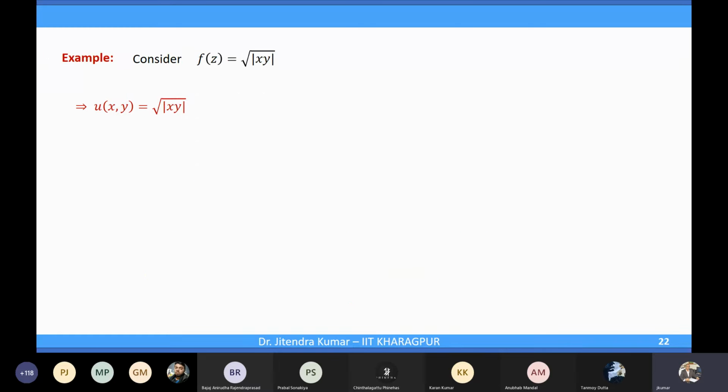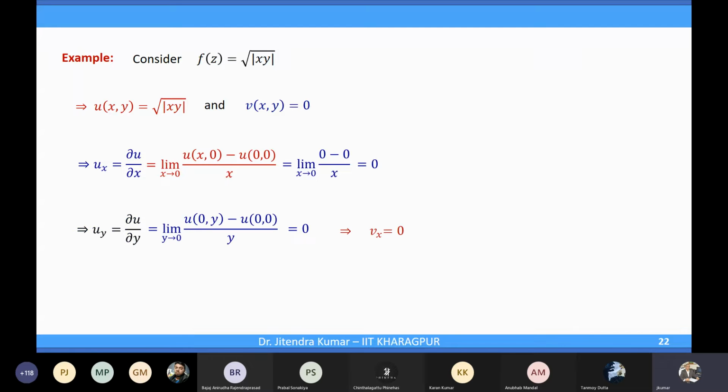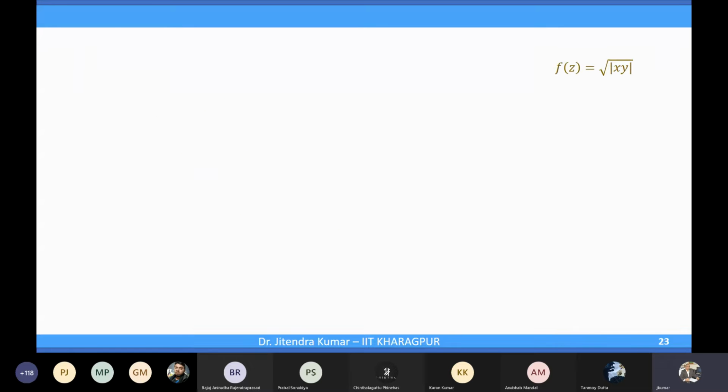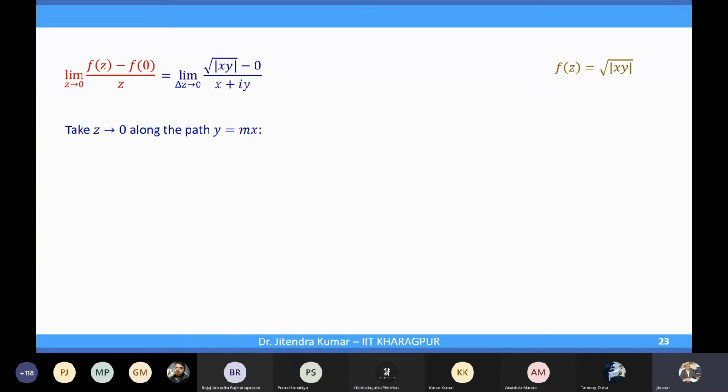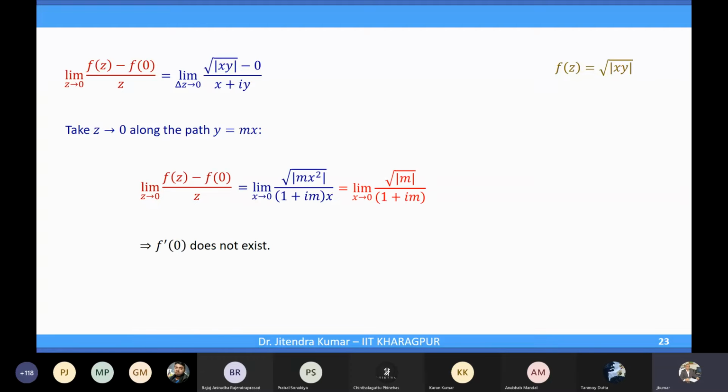So that example is also clear, I suppose. And then we had this example where f(z) was the square root of xy, and let's go through quickly because we have already seen this. Again, the CR equations are satisfied at the origin, and we will now check the differentiability.